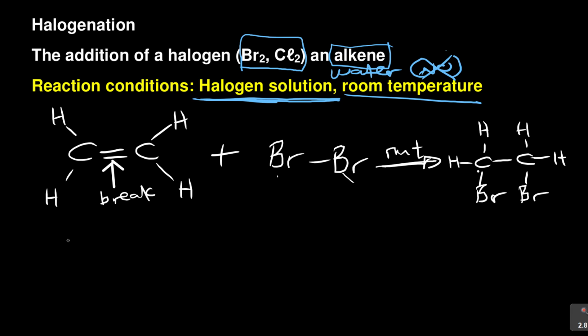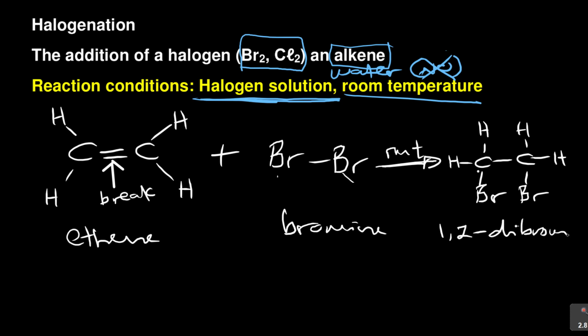Then what do you have here? You have got ethene, and then you have got bromine. And then you have got here 1,2-dibromoethane. Please don't form it like this.